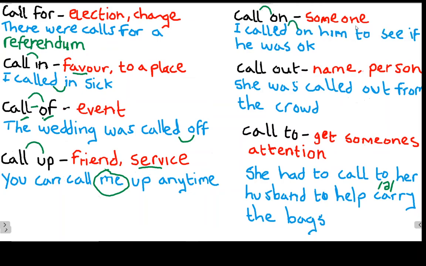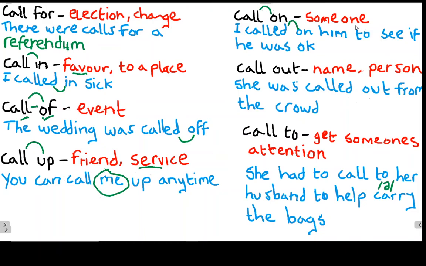called on. So a second way to use call on is when we have recourse to do something. So when we say recourse, we mean when we can find help in a difficult situation. Okay, so for example, we're able to call on the doctors to help us in an emergency situation. Okay, so that's another example of how we can use the phrasal verb call on.